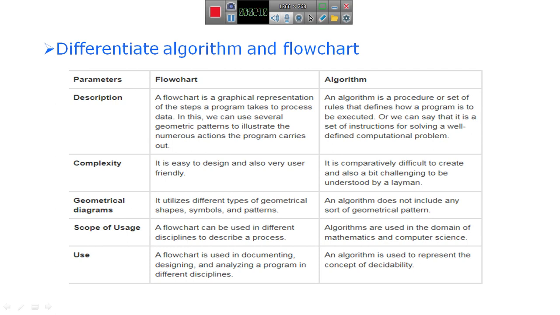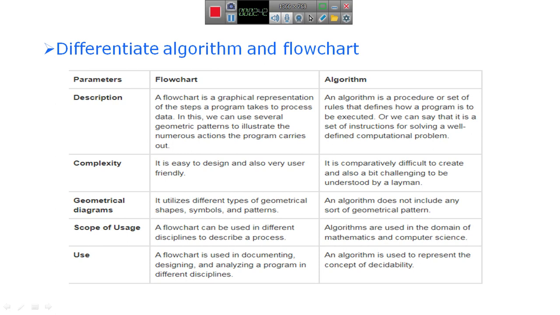So here, before that, we need to understand, I have already explained that one, algorithm. So what is an algorithm and flowchart?